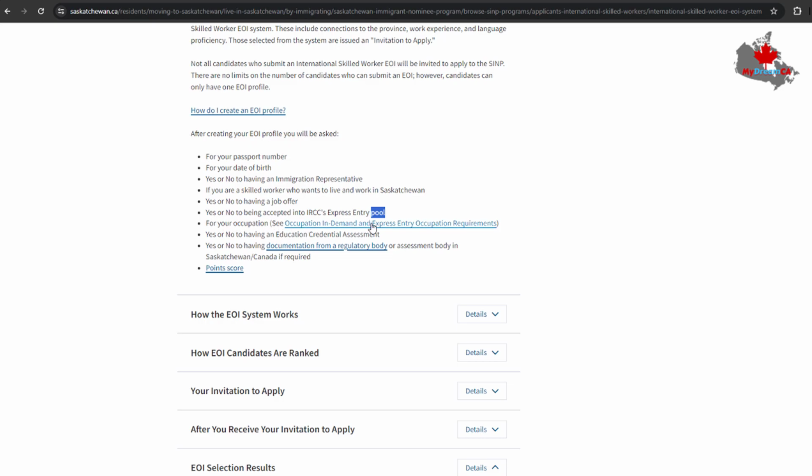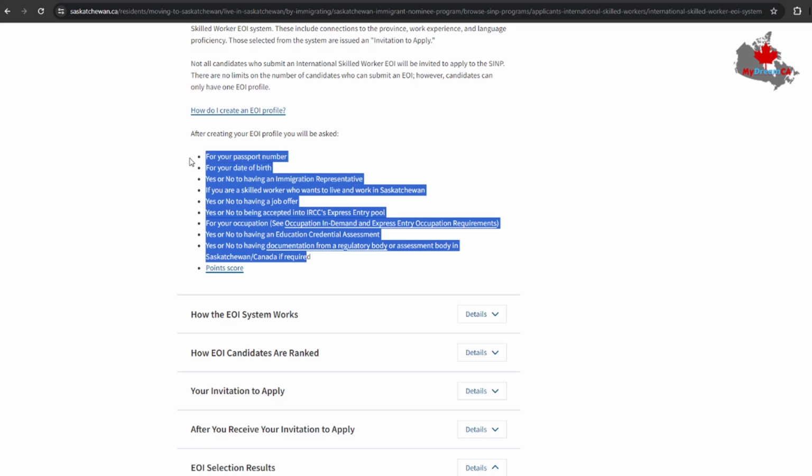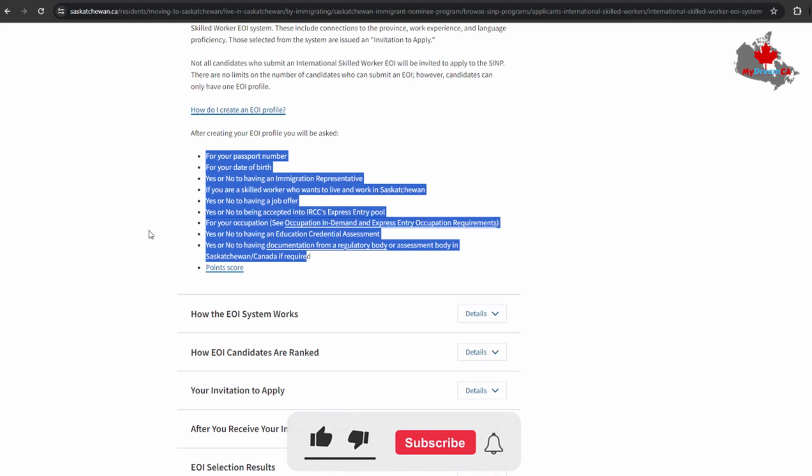For your occupation, you need to specify which job or occupation you are interested in for Saskatchewan. You just click here and you find the NOC code, the National Occupational Classification code. Also you need to give your educational credentials, and then yes or no whether you have documentation from a regulatory body in Saskatchewan, Canada, if required. So here is the information you need when you fill in the application for your EOI profile.